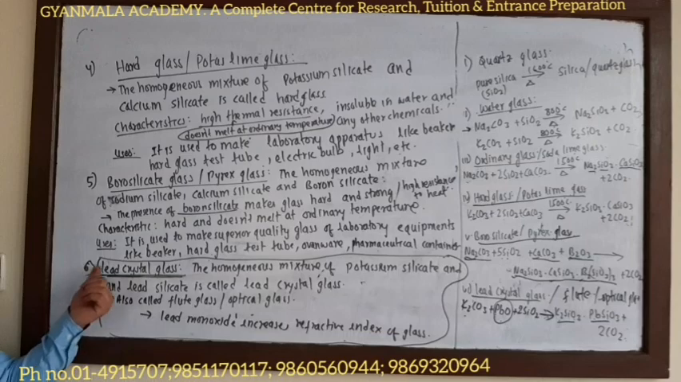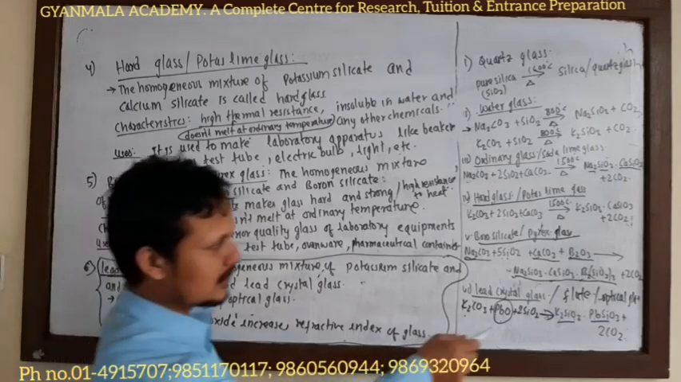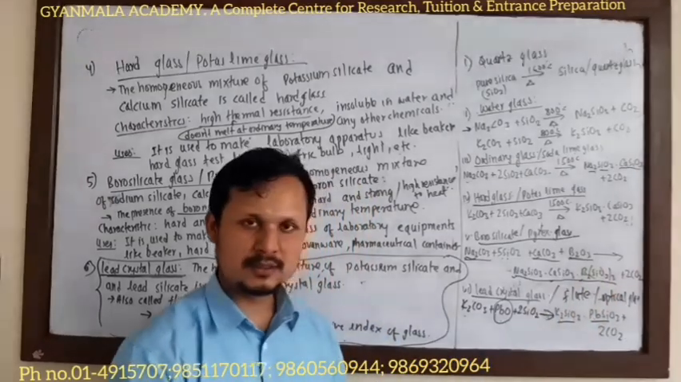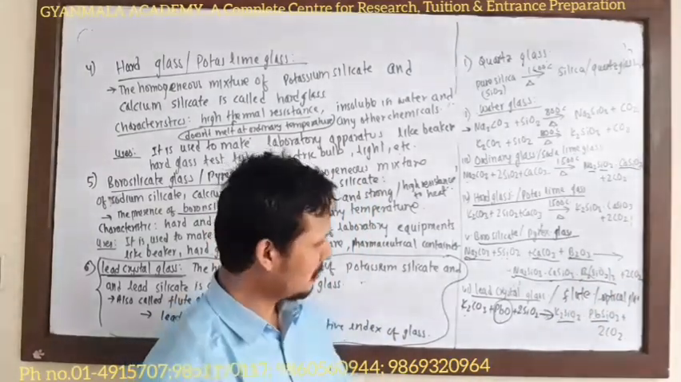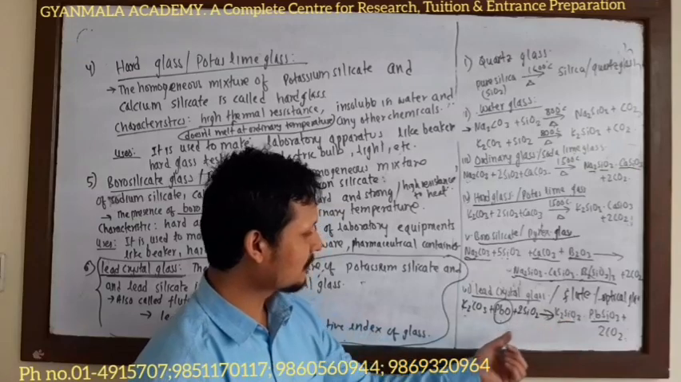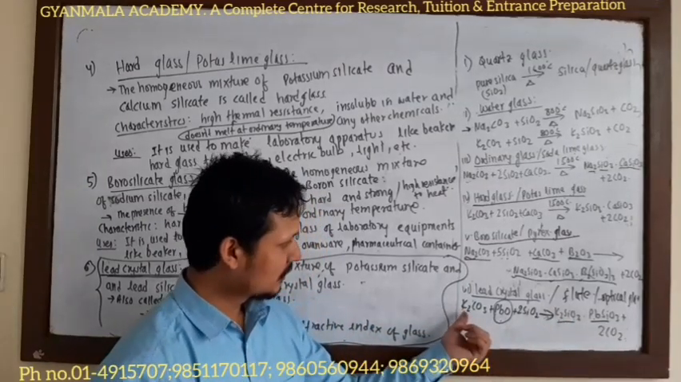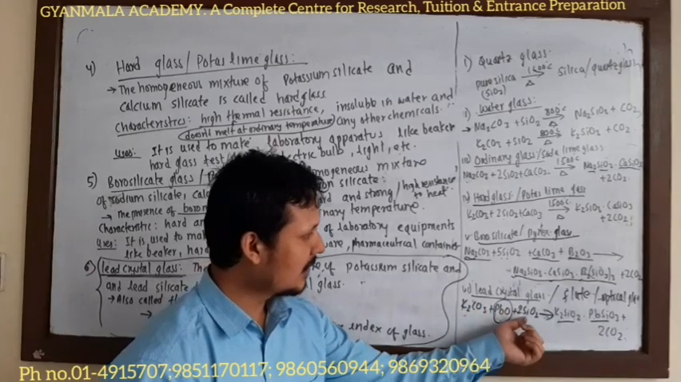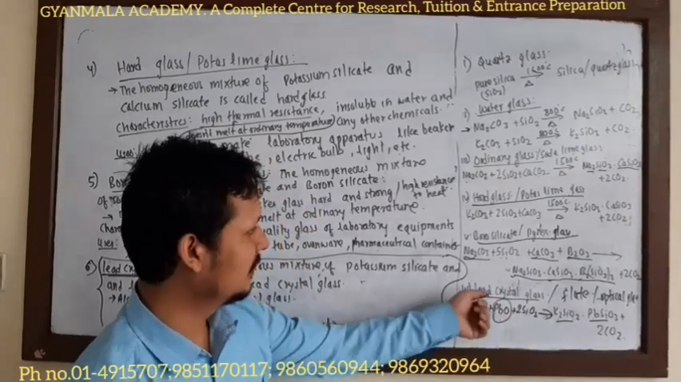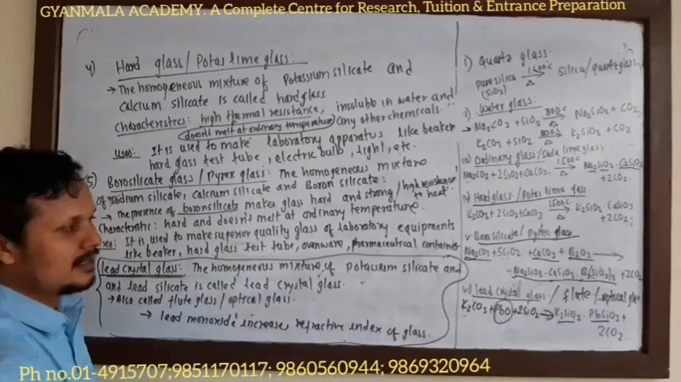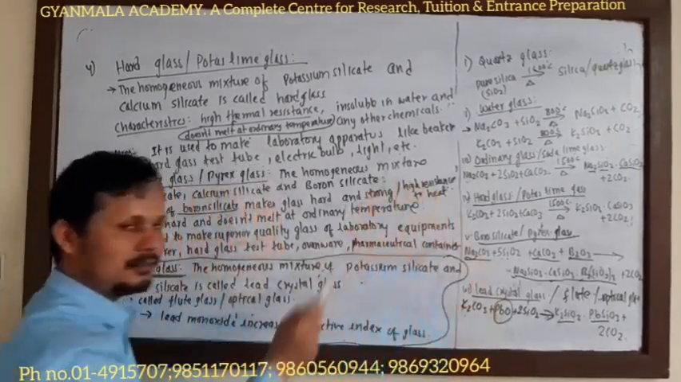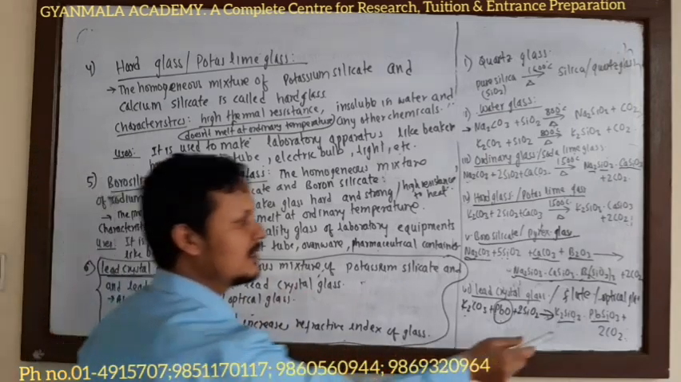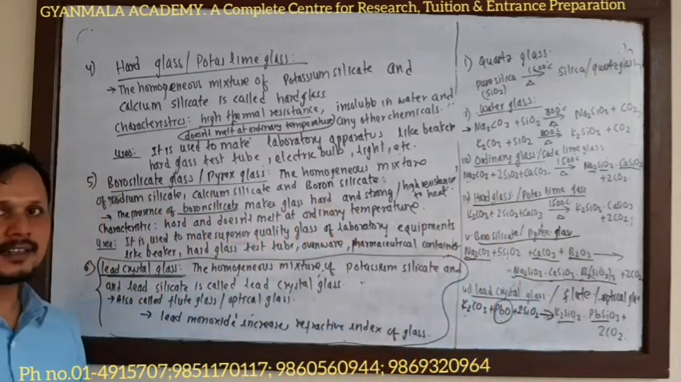Now, number 6, lead crystal glass. Lead crystal glass is the homogeneous mixture of potassium silicate and lead silicate. Also, we can define lead crystal glass as the glass formed by heating potassium carbonate, lead monoxide, and silica at a high temperature. The addition of lead monoxide or lead silicate increases the refractive index of glass.